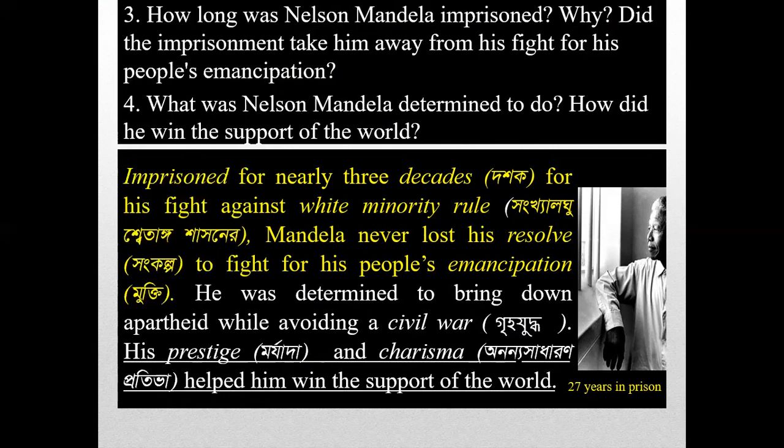Nelson Mandela's prestige and charisma helped him win the support of the world. So these are the two things which helped Nelson Mandela win the support of the world. Now let us have a look at the questions. How long was Nelson Mandela imprisoned?